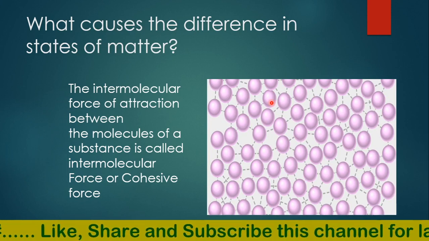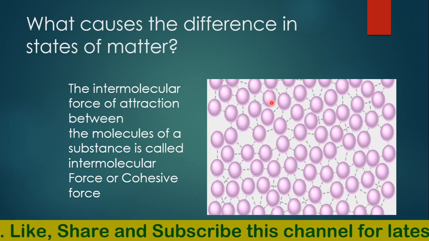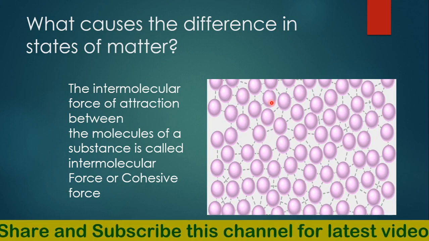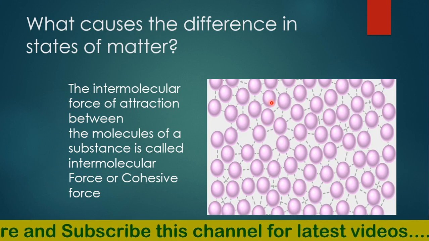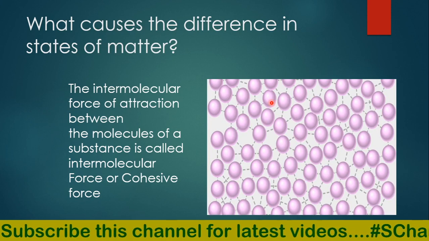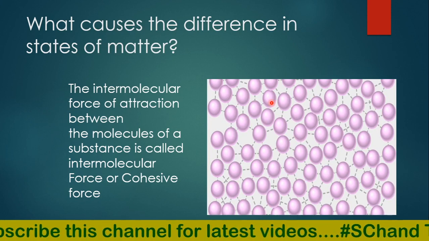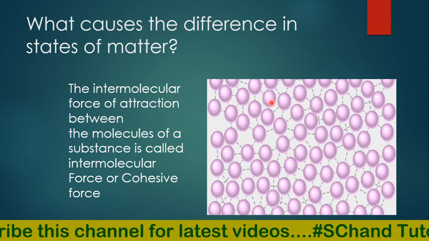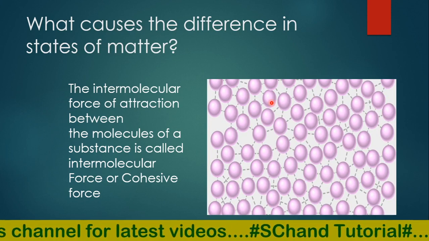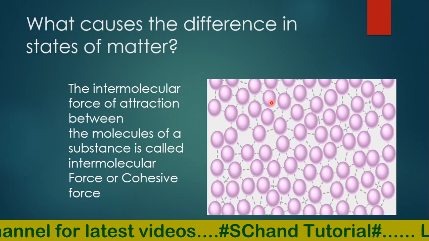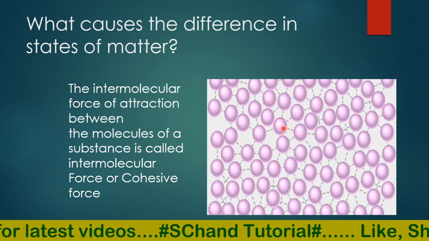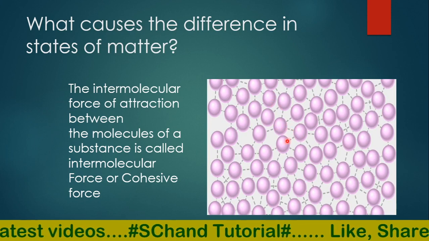So it is easy to understand that the greater the cohesive force, the smaller is the intermolecular space. Means the closer the molecules are to each other, the stronger will be the intermolecular force. So for any substance, if the intermolecular space is minimum, then it is in the solid state, if it is large, then it is in the liquid state, and if it is largest, then it will be in the gaseous state. That depends on the intermolecular force or intermolecular spaces between the molecules.